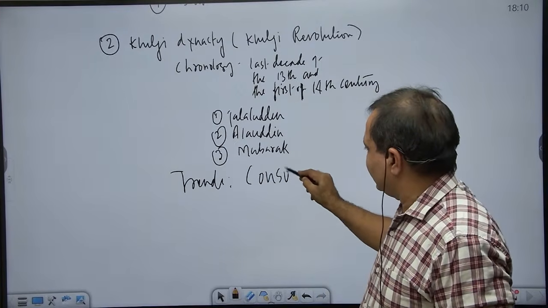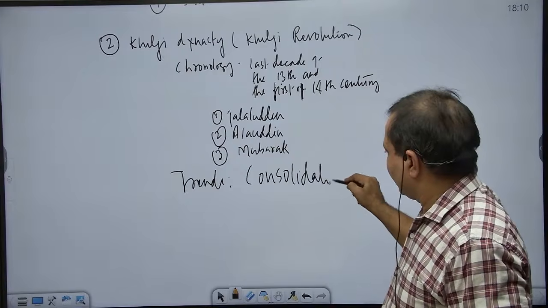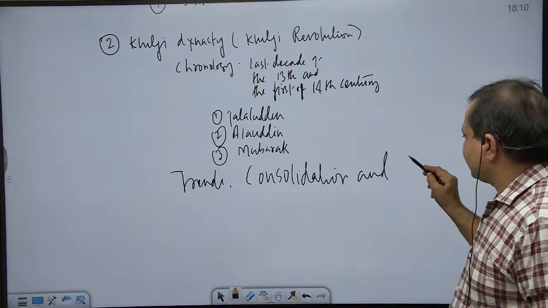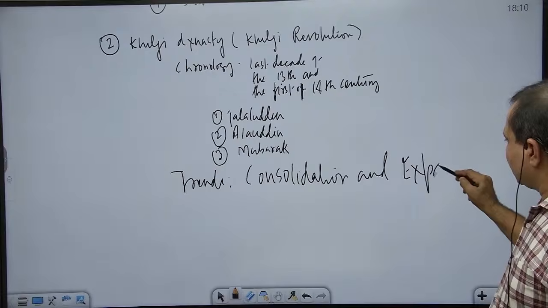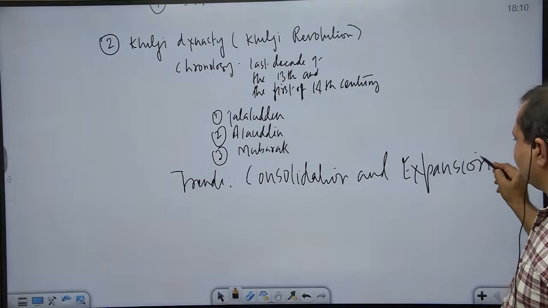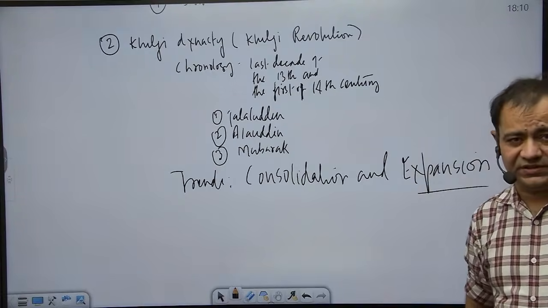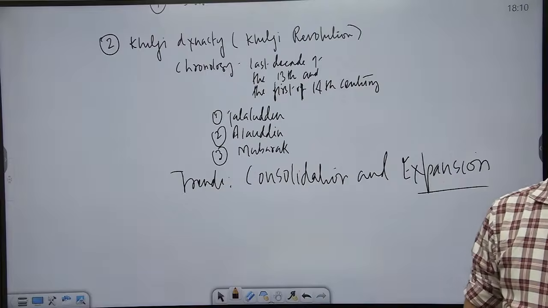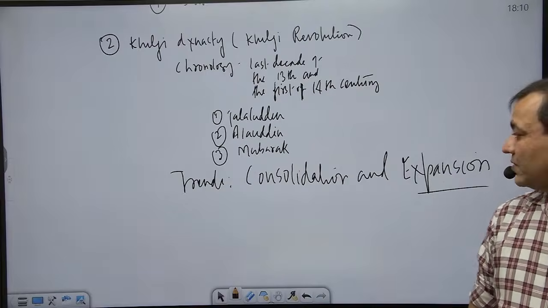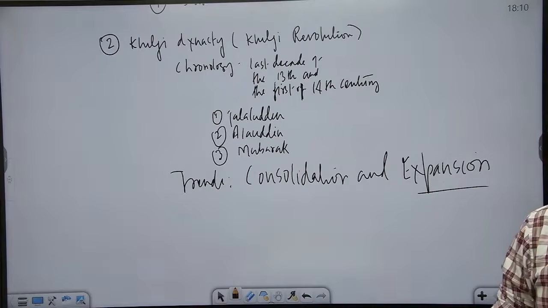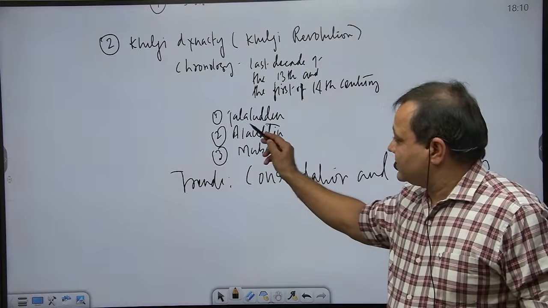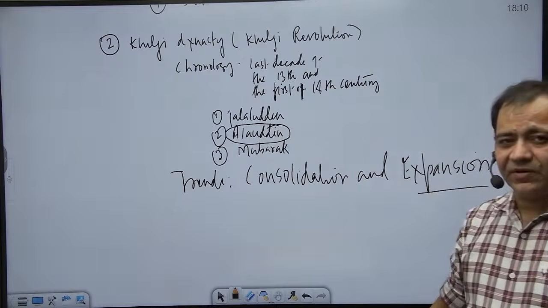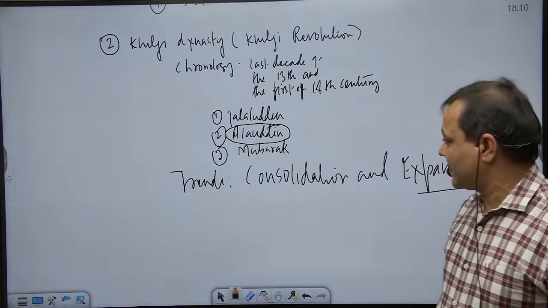See, consolidation continued, and expansion. So Delhi Sultanate started expanding under the Khaljis. This itself can be a question, that consolidation and expansion. So here in this dynasty, we have to pay attention to only those rulers who played important role in the consolidation and expansion of the Delhi Sultanate. And here, naturally, the most important ruler is Alauddin Khalji. So some details about Alauddin Khalji we have to take note of.